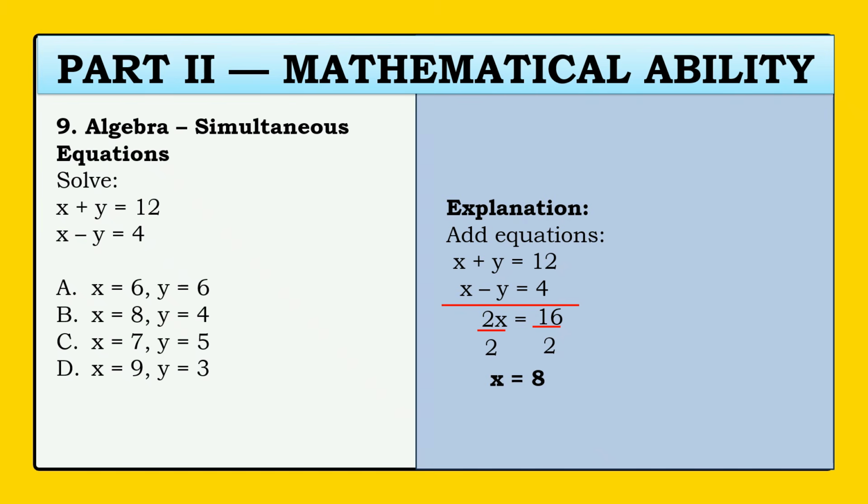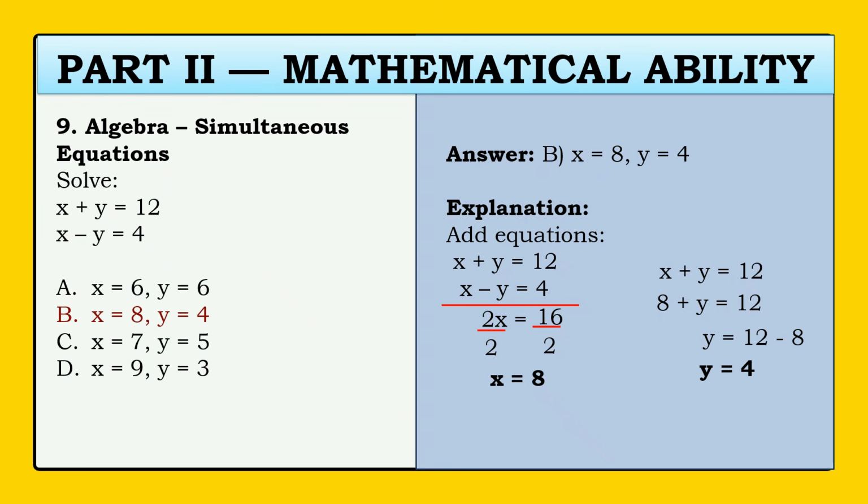Next, to find the value of y, we're going to use one of the equations. So, we're going to use x plus y is equal to 12 and plug in the value of x, which is 8, into the equation. Then solve for y. y is equal to 12 minus 8. y is equal to 4. So, our answer is letter B.